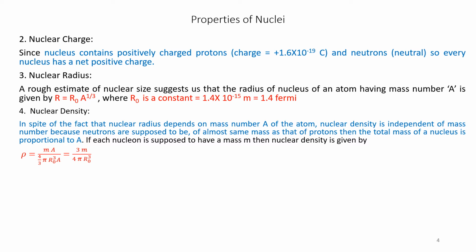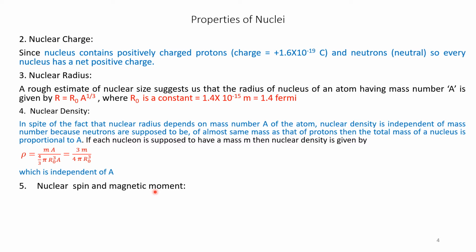rho equals mA divided by 4 by 3 pi R naught cube into A, that is equal to 3m by 4 pi R naught cube, which is independent of A. So nuclear density is mass over volume, and this is given by the relationship rho equals mA divided by 4 by 3 pi R naught cube A, that is equal to 3m divided by 4 pi R naught cube, which is independent of A.